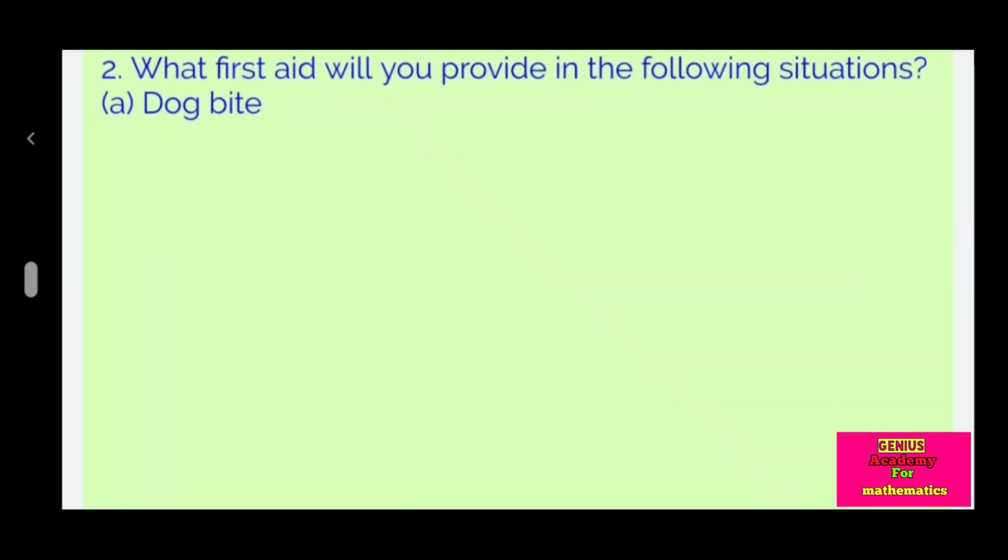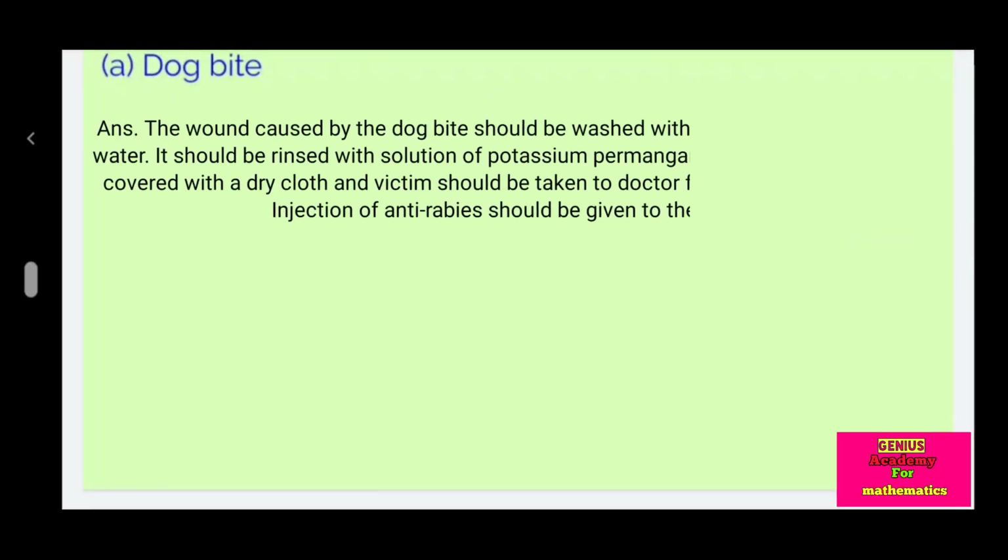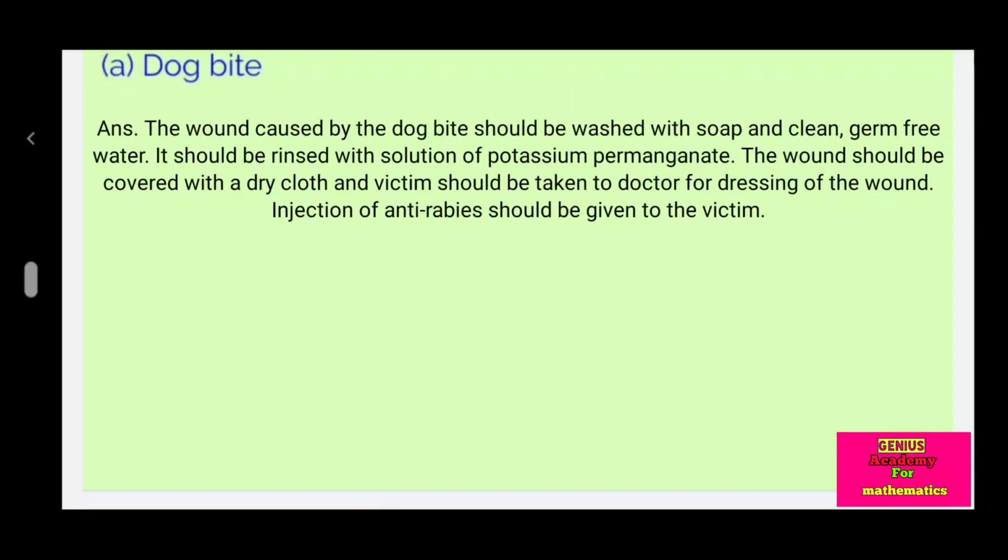Question second is, what first aid will you provide in the following situations? Dog bite. Answer is, the wound caused by the dog bite should be washed with soap and clean germ-free water. It should be rinsed with a solution of potassium permanganate. The wound should be covered with a dry cloth and the victim should be taken to the doctor for dressing of the wound. Injection of anti-rabies should be given to the victim.